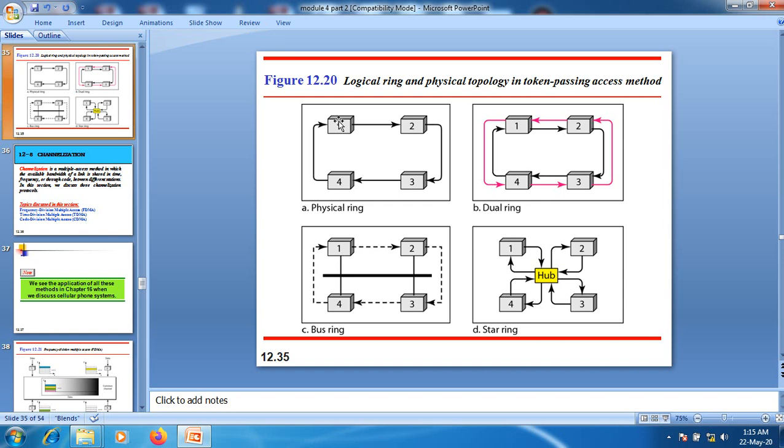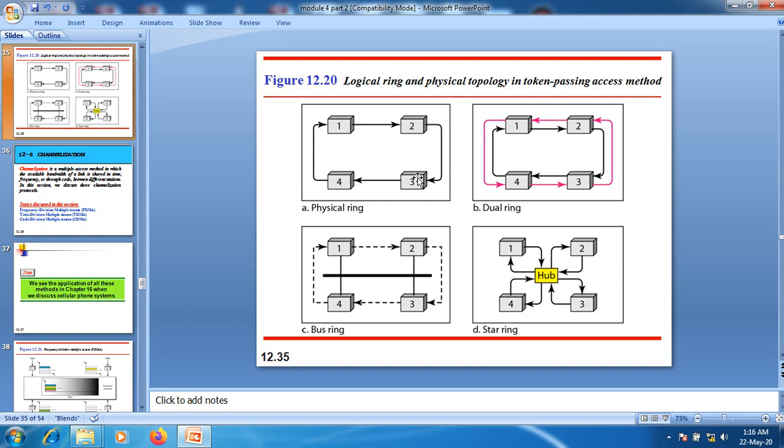We also need token management where we need to assign certain priorities to the stations and the type of data that is exchanged. For certain nodes we can assign a high priority, and for certain nodes a lower priority. The lower priority station must release the token to the high priority stations or nodes.